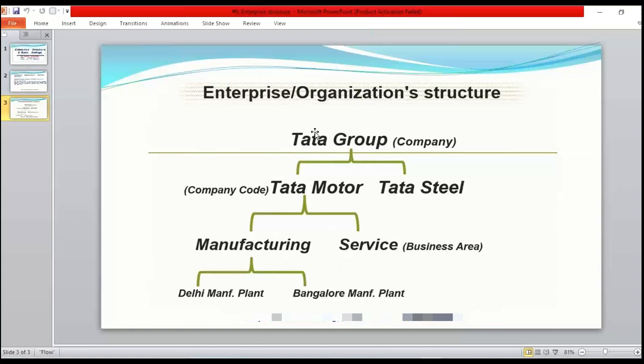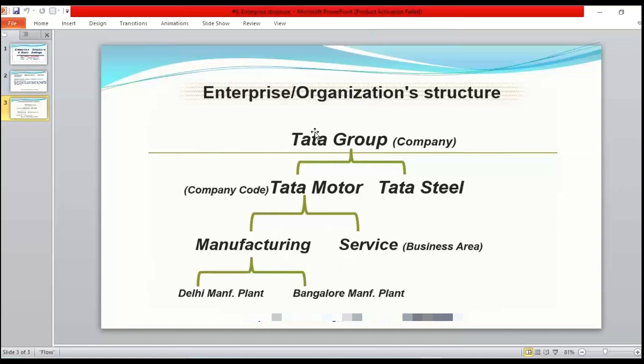Tata Motor means somebody who is directly or indirectly associated with Tata Motor or any company. Whoever has directly or indirectly certain interest in that organization can be treated as a stakeholder.